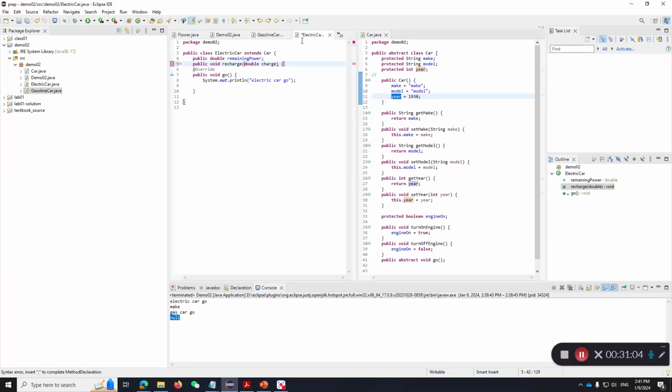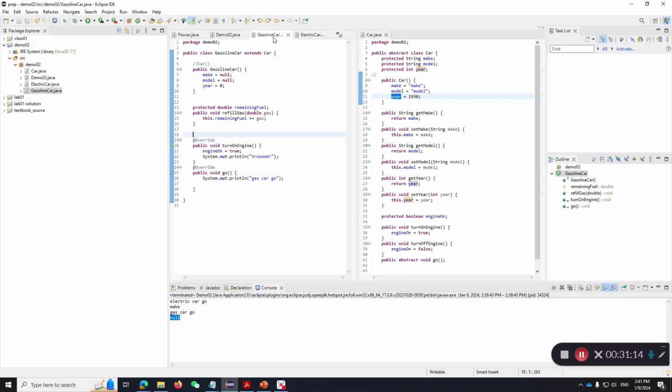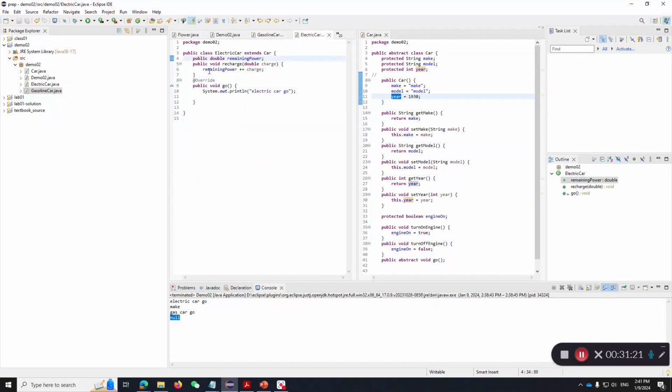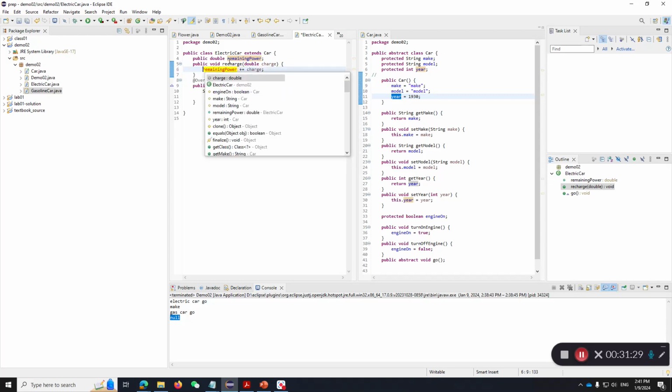This is the charge I want to put in my remaining charge. Okay. So one minor detail I want to highlight is that here I said this remaining fuel. Here I didn't say this, but it is assumed, right? The Java program assumes that there's this here. I don't need to write it here.